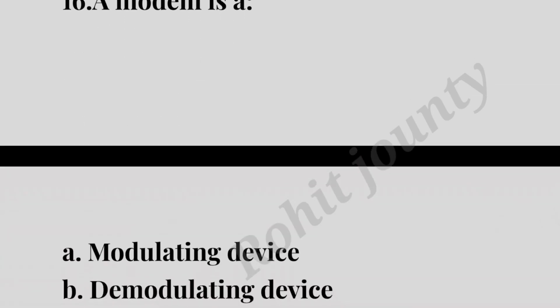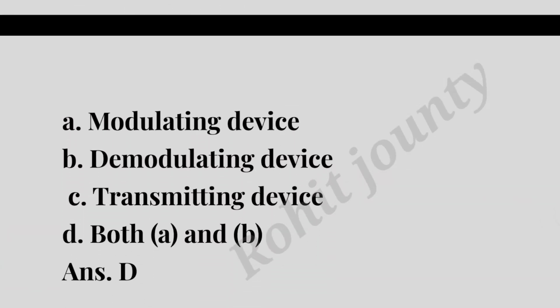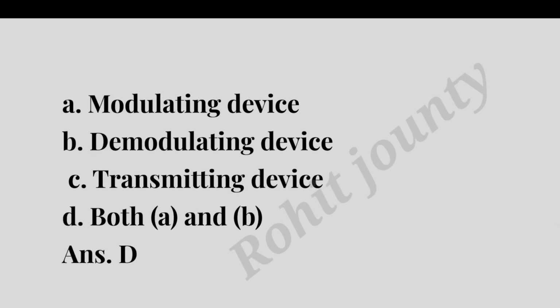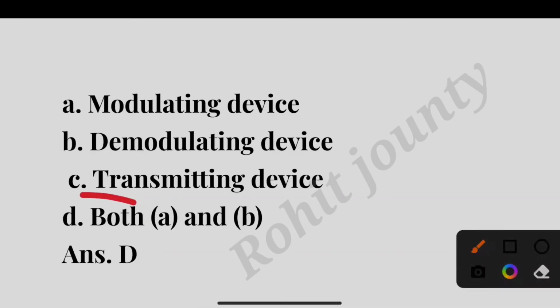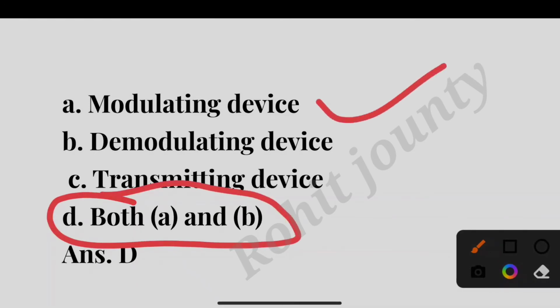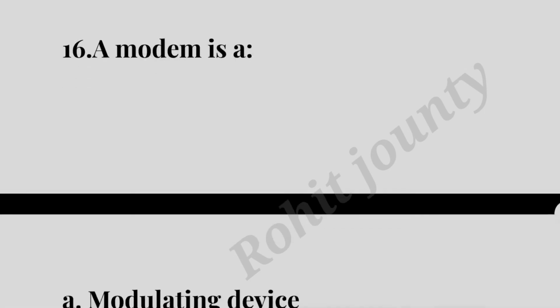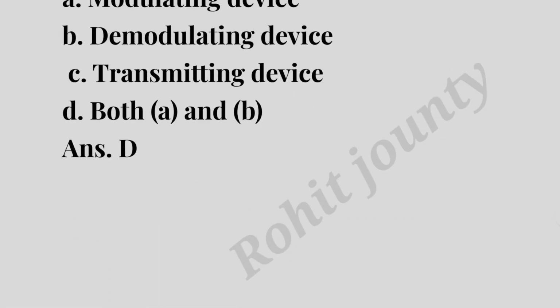Question number 16. A modem is a: option A, Modulating device; option B, Demodulating device; option C, Transmitting device; option D, Both A and B. The correct answer is option D, both A and B, modulating and demodulating device. A modem is a modulating and demodulating device.